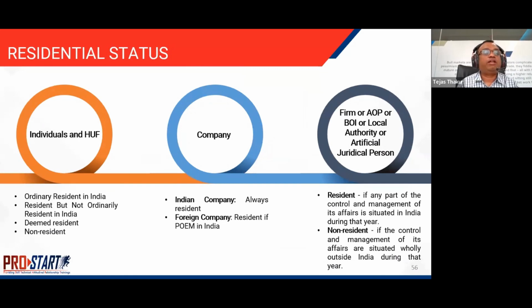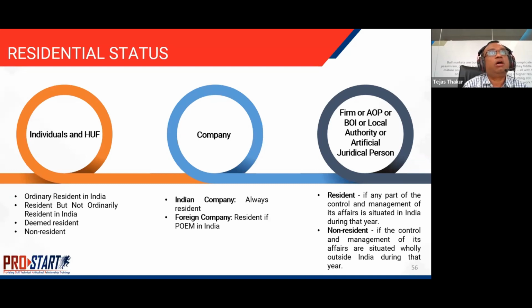Individuals and HUF can be divided into 4 categories. First is the ordinary resident in India. This is basically people who are resident in India for more than 182 days in a year. Non-resident, which is the last category, are the people who are not resident in India for more than 182 days. Between the two, there are resident but not ordinary resident in India.